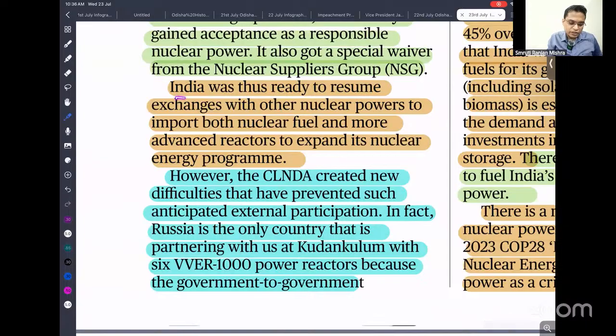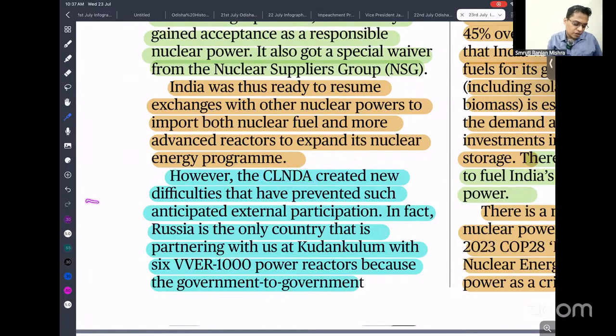India is thus ready to resume exchange of nuclear power, to import both nuclear fuel and more advanced reactors. However, CLNDA created new difficulties and has prevented such imports. The CLNDA was enacted to address any damage. It is the responsibility of those who are involved, so they have to pay the compensation. But according to this Civil Liability for Nuclear Damage Act, the supplier is held responsible.